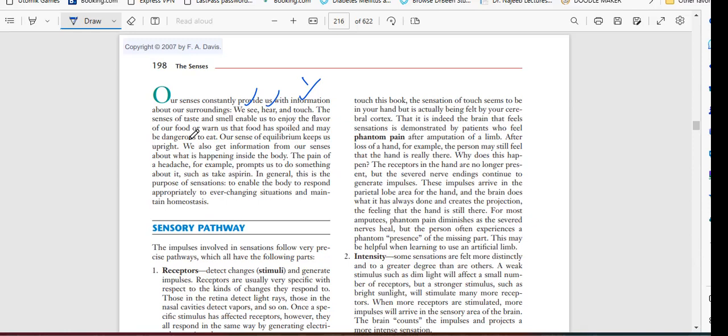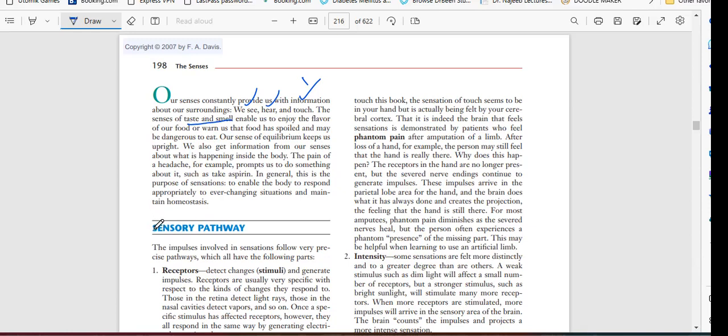If the food is contaminated, what will happen? Some sort of smell you will pick up, and it will inform your brain. The brain replies that please do not eat this food. So with the help of sense only, we can do that. So that is the reason we have taste and smell. This is one type of sense for knowing the surroundings. To know the surroundings, we need these types of senses, the five senses.